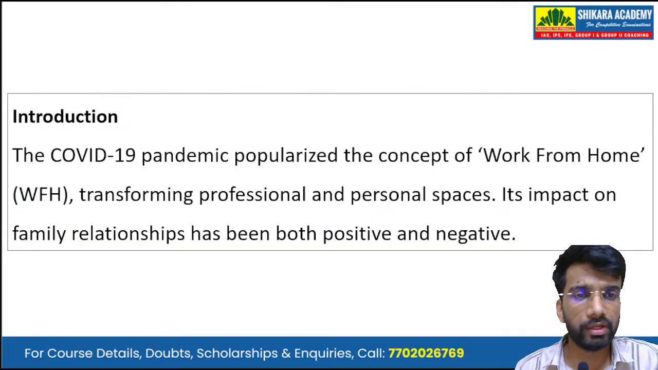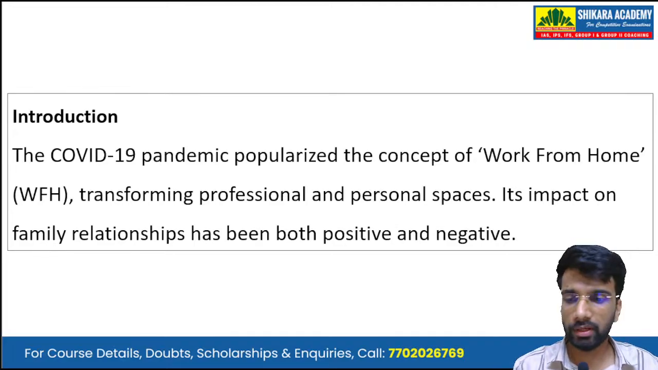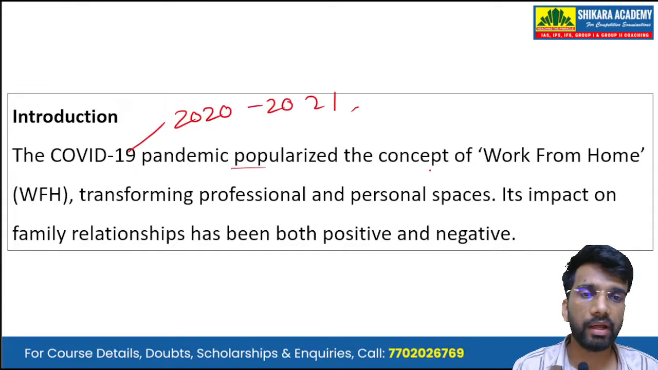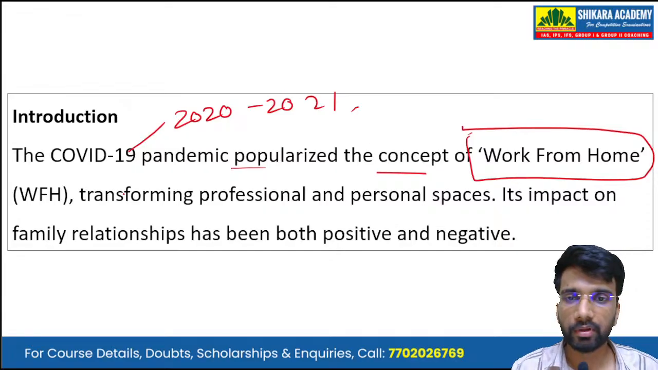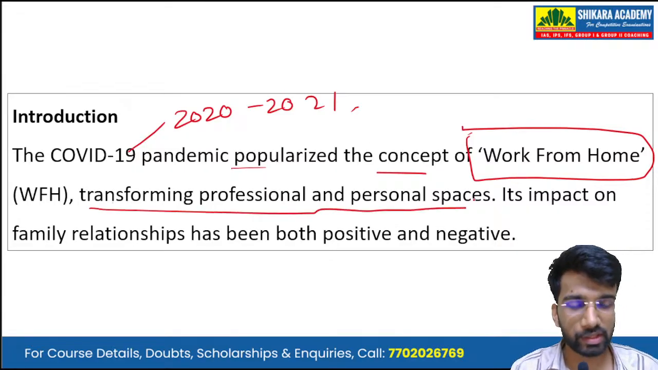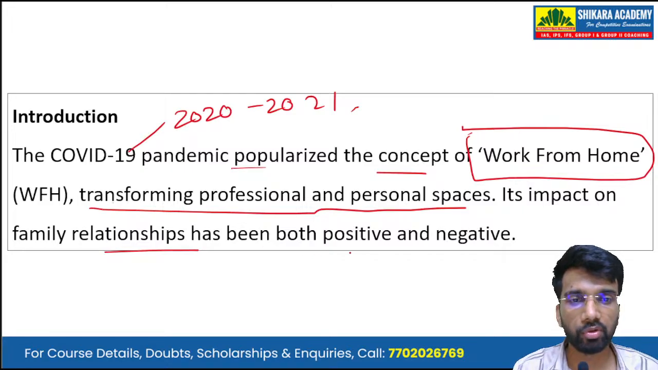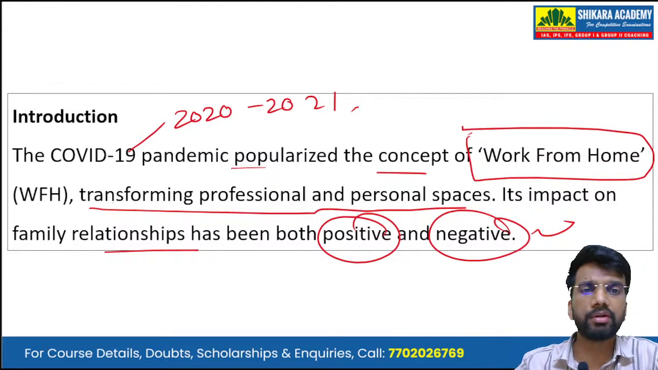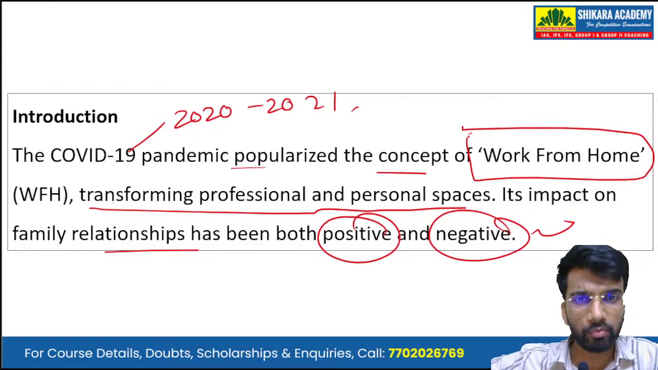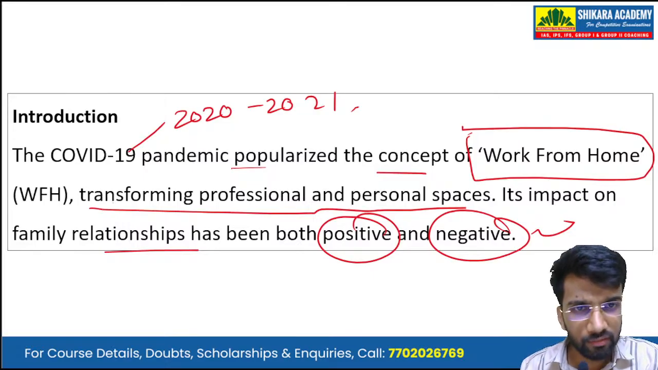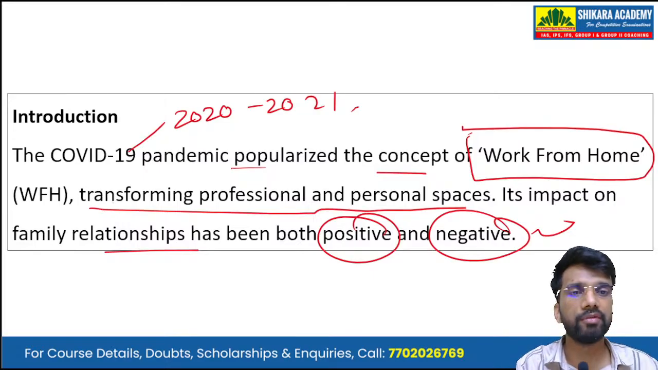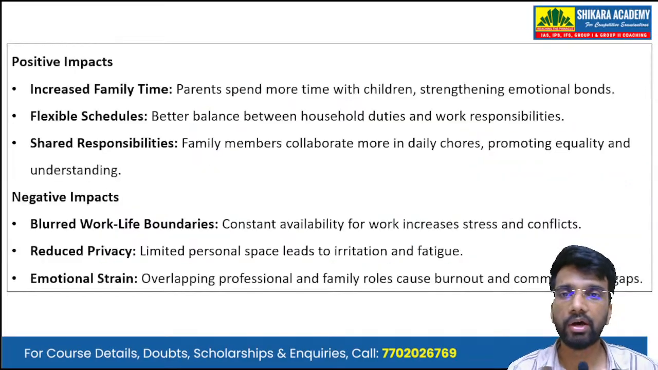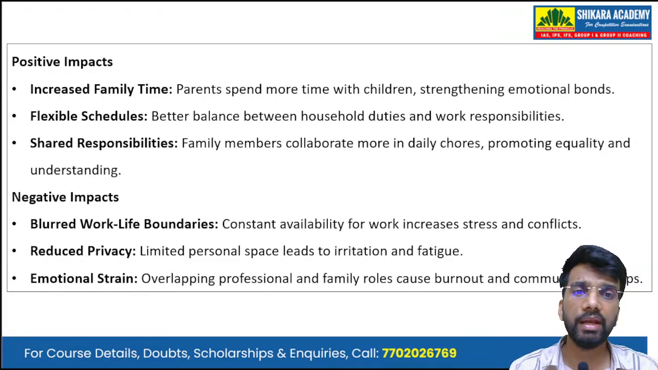Okay, so in introduction we can write: the COVID-19 pandemic in the year 2020-2021 popularized the concept of work from home, transforming professional and personal spaces. Its impact on family relationships has been both positive as well as negative. Okay, so we have described the work from home, like what was the genesis of this work from home, and with the connecting line, we have connected the introductory line with the body, that the impact on family relationships were both positive and negative. Now we write both the positive impacts and the negative impacts.